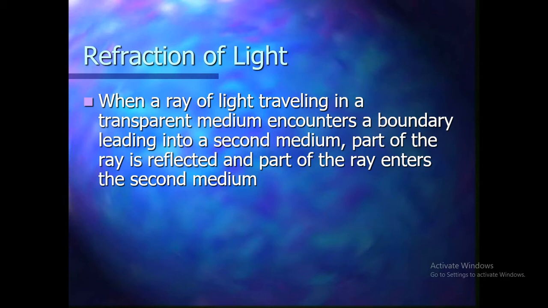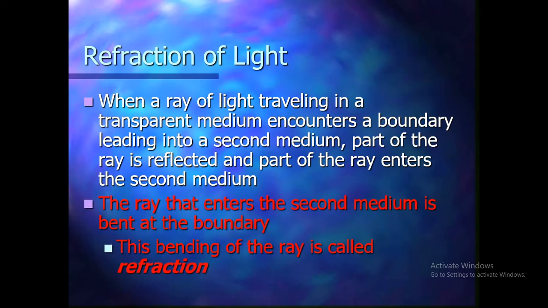Now, if the glass is filled with water, then light travels from my eyes through the air and then enters the water. This is called encountering a boundary leading into a second medium, from air to water. Some part of the light ray is reflected and part of the ray enters into the second medium. This is called refraction of light.